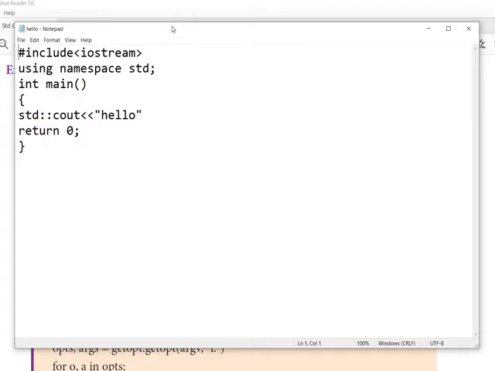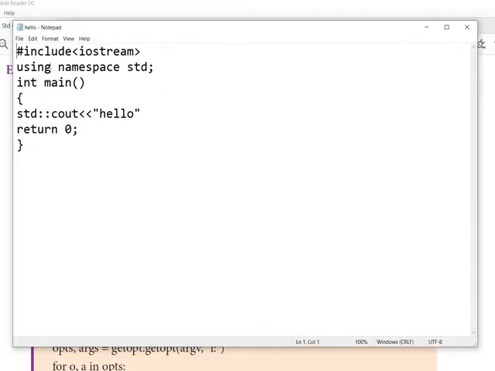So this is our C++ program. I have just copy pasted it in Notepad and saved the file with the extension .cpp, and it should be in the Python folder. That is important because I am giving the file name directly. If you are saving this in a different location, you have to give the correct path for the file name.